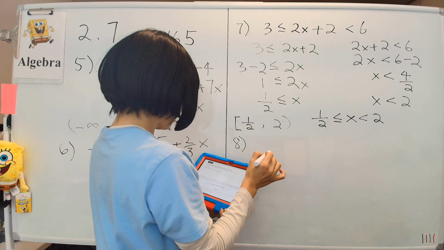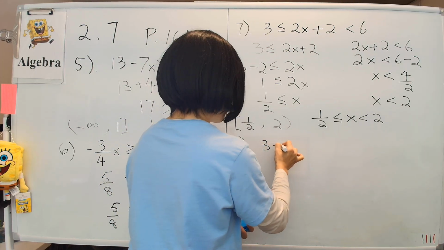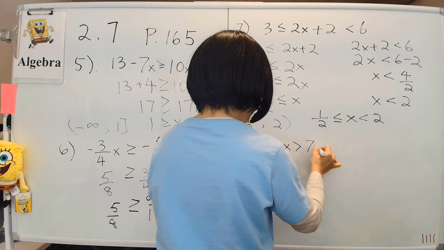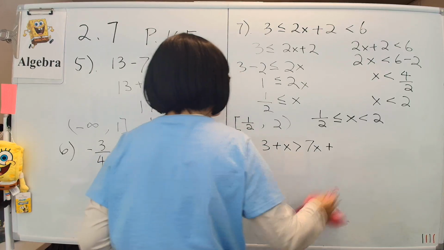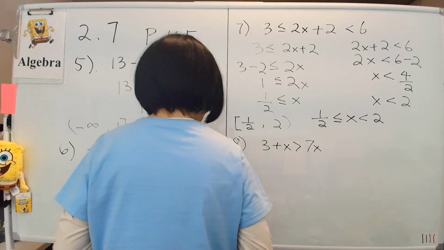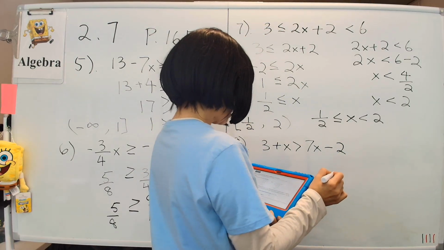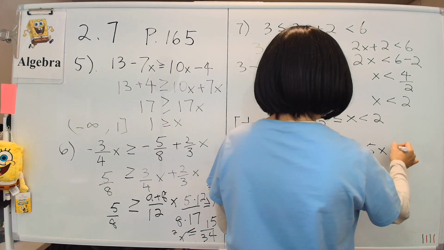We have 3 plus x, which is bigger than 7x minus 2, which is bigger than 5x minus 10.